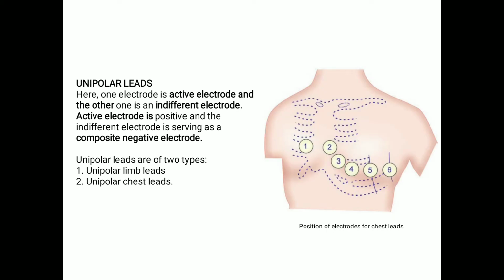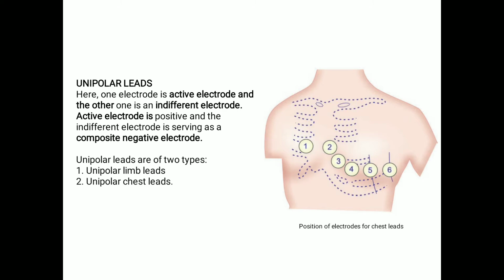Next you can see the unipolar leads. Unipolar leads are of two types, unipolar limb leads and unipolar chest leads. Here one electrode is the active electrode and the other one is the indifferent electrode. The active electrode is positive and the indifferent electrode serves as the composite negative electrode. You can see from the picture there are 6 leads, which are called the chest leads.